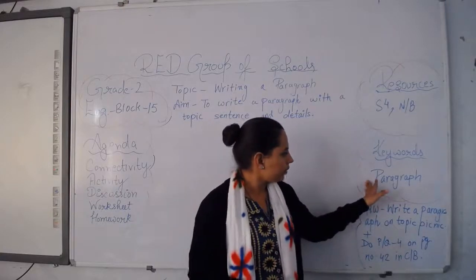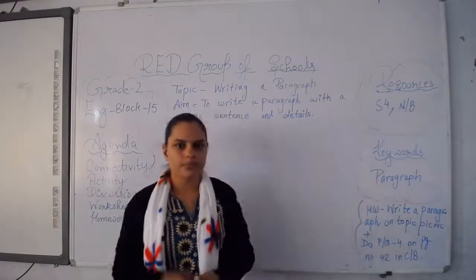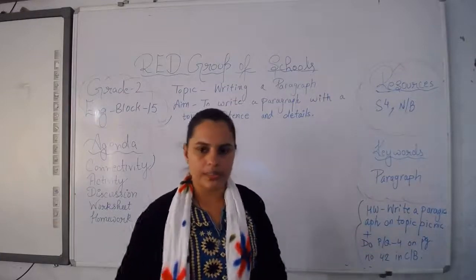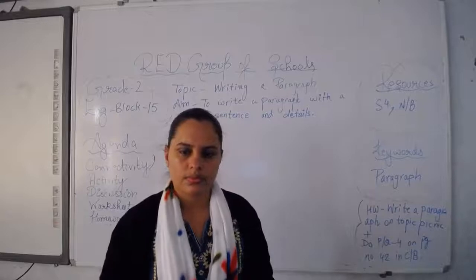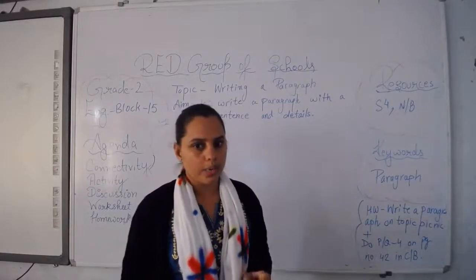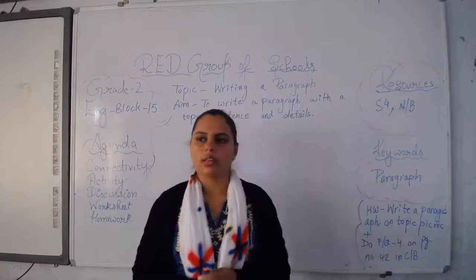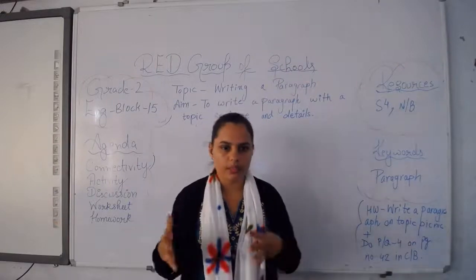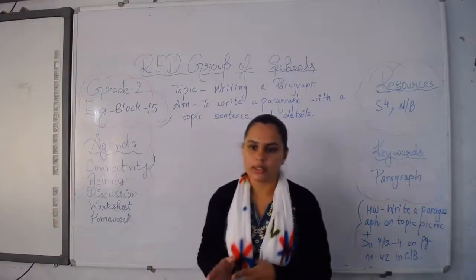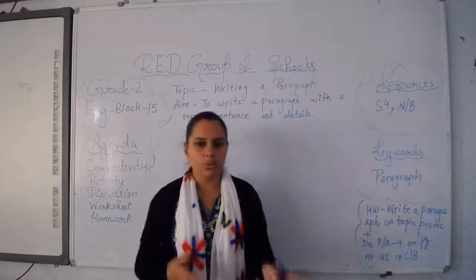Now it's time to recall what we learned in the previous class. Okay, now tell me which topic you want to write about. Maybe you want to write about your father, mother, birthday, gift, holidays, your house, your school, like that.